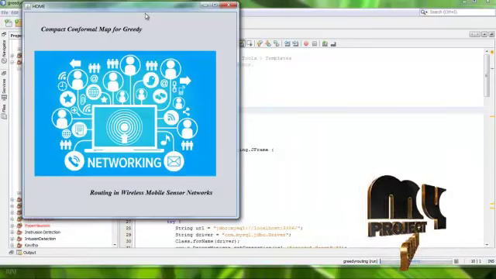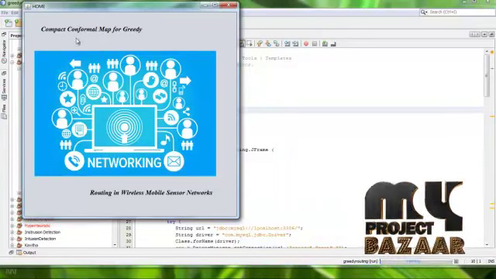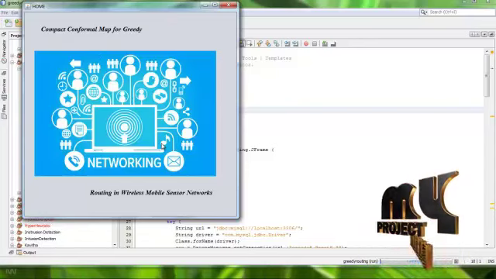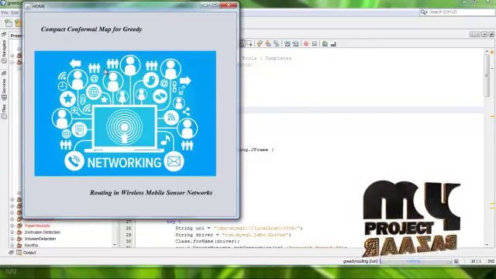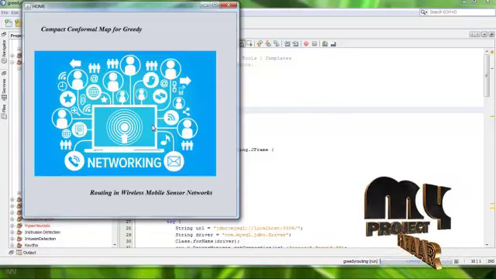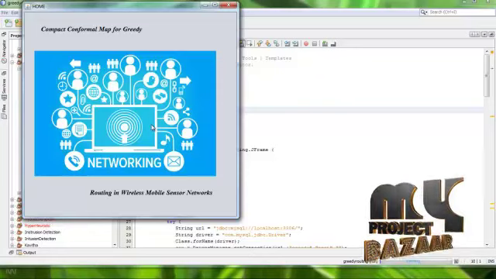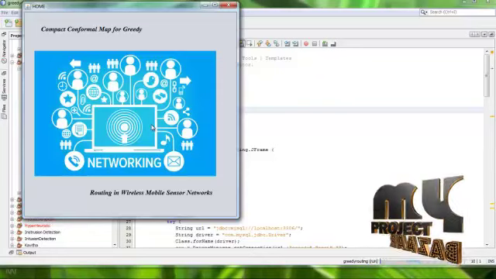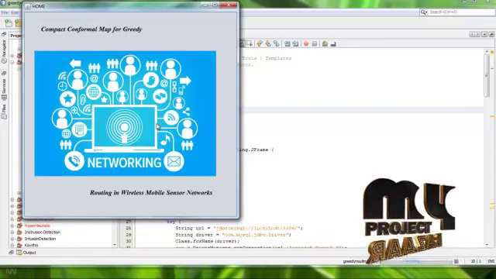This is our project demo, and this is our home page: Compact Conformal Map for Greedy Routing in Wireless Mobile Sensor Networks. We have to find the shortest path, the greedy path, between the nodes using a greedy algorithm, and calculate the delays and the process time.